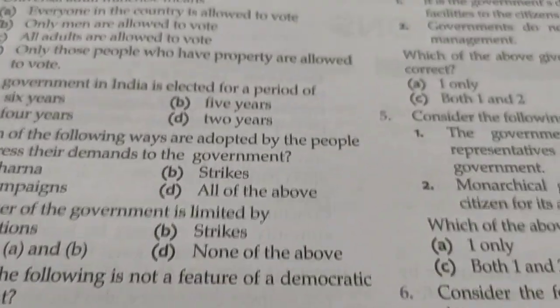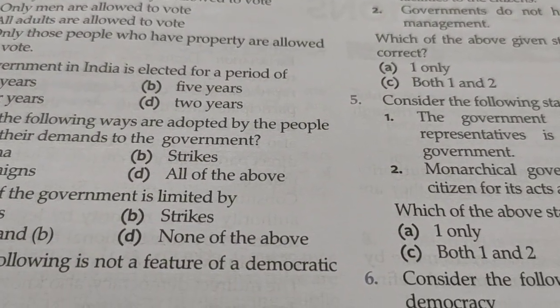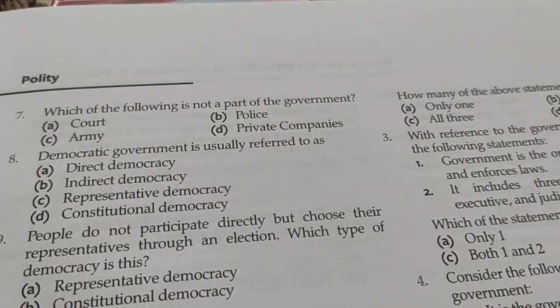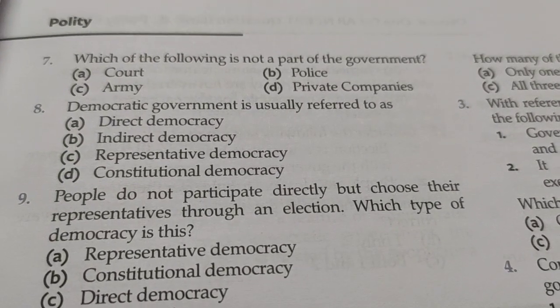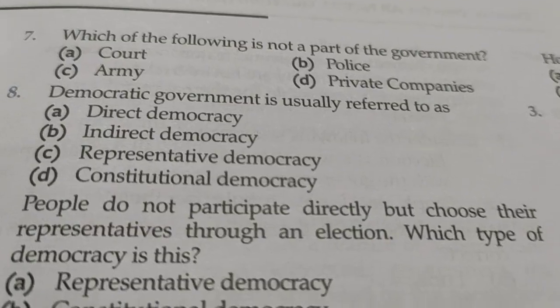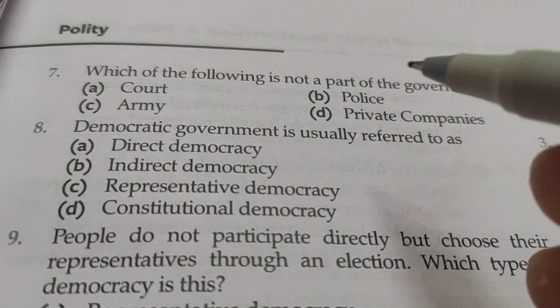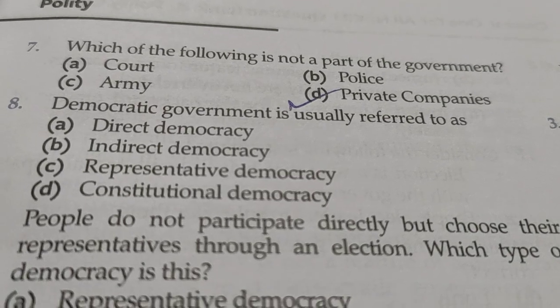Now we come to question number 7. So what is in 7? Which of the following is not a part of the government? Court, army, police and private companies. Obviously private companies is not part of the government.